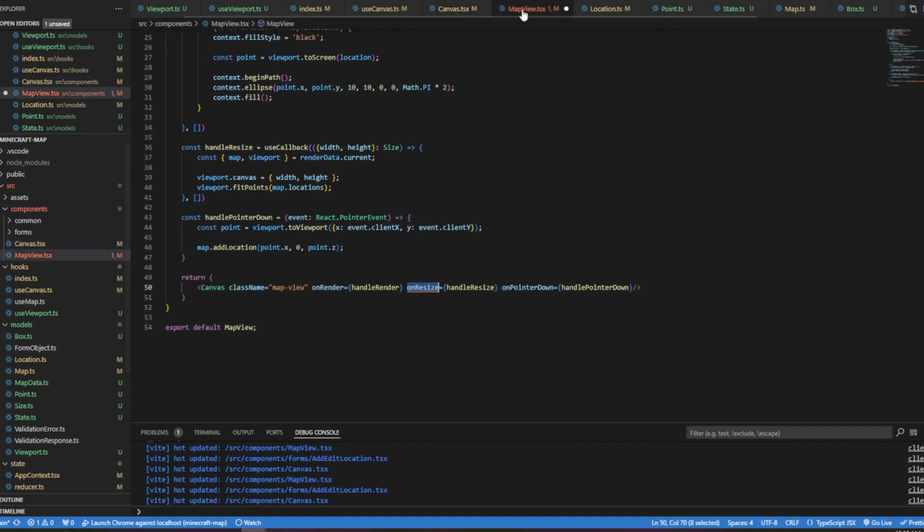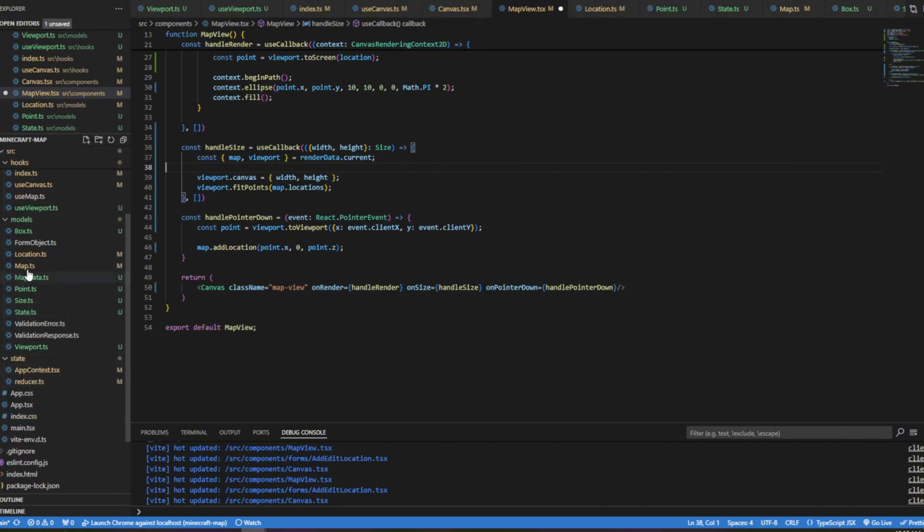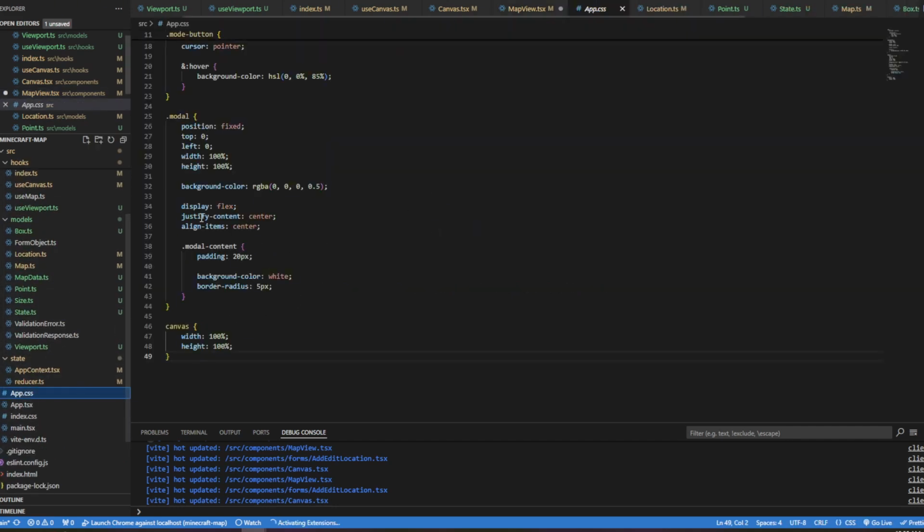And so I needed to make that change in map view as well. We'll call this onSize, and I guess I could change this to handleSize. Again, there I hit F2, and that lets you change the name of the function all through, everywhere. And then in the CSS, what is that? App.css? Yes. In app.css, then I want to change this from canvas to more specifically map view.